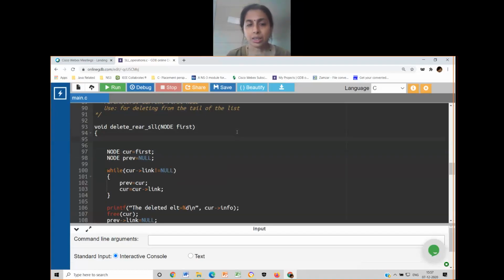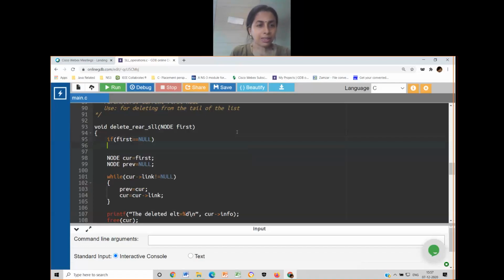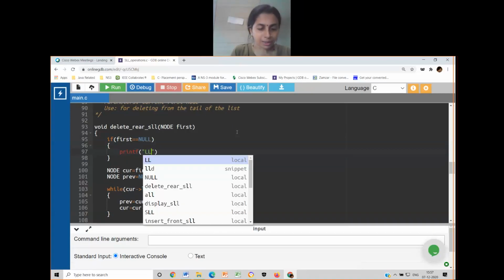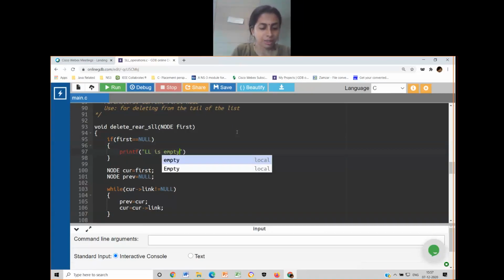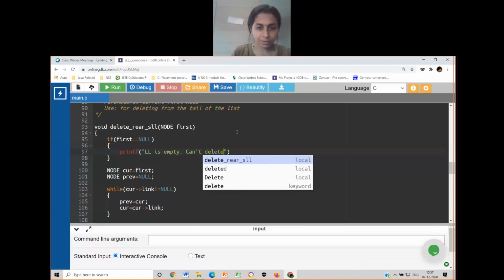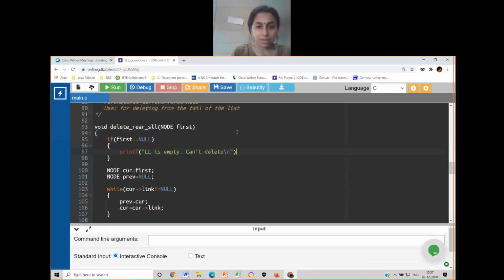When can I tell there are no nodes in the linked list? What is the condition? If first is null, correct. If first is equal to null, I will tell that the linked list is empty. So I will write printf "linked list is empty, can't delete". Fine. Next, I'll write return.